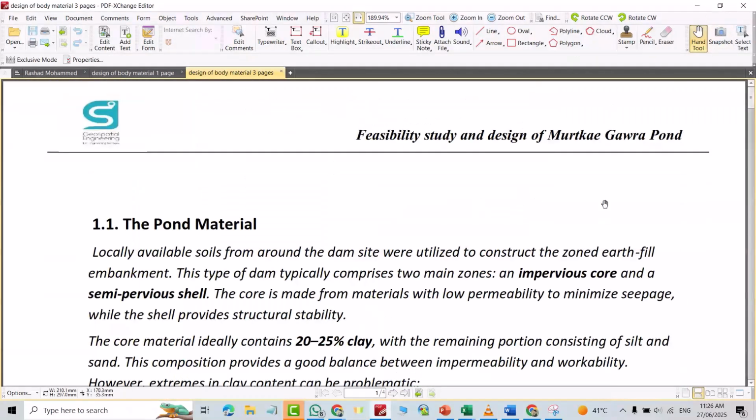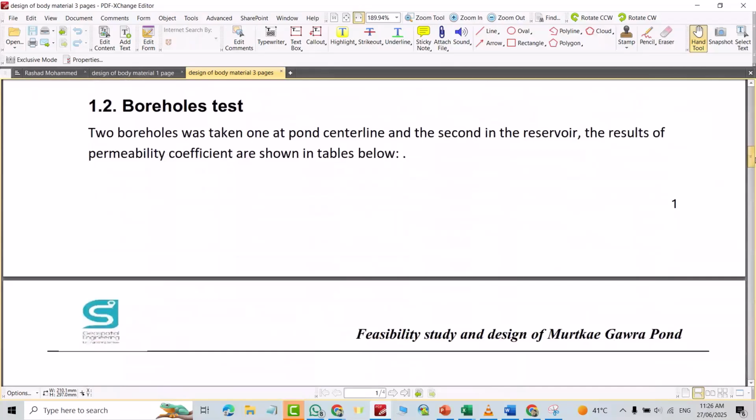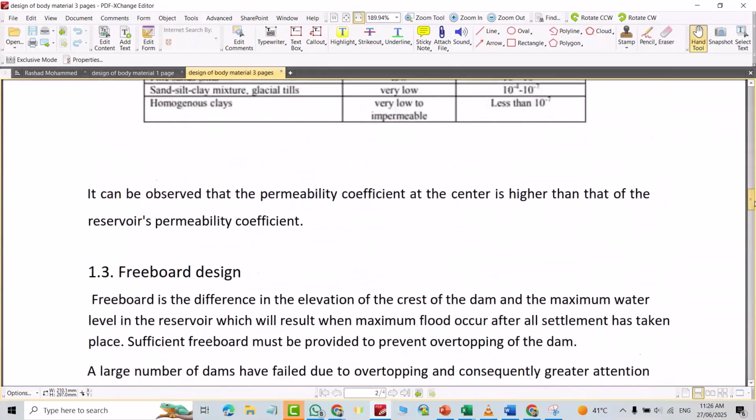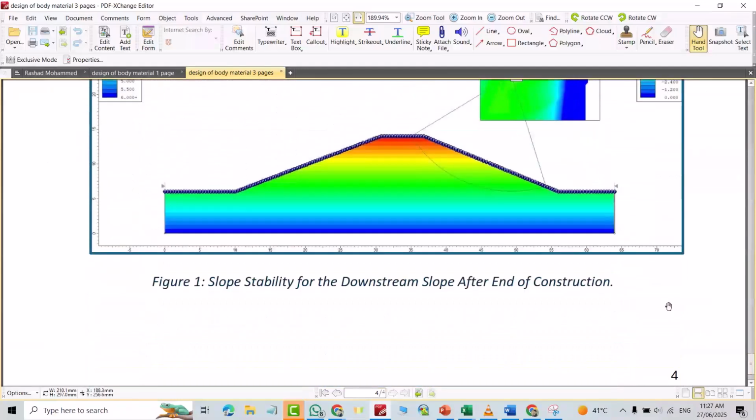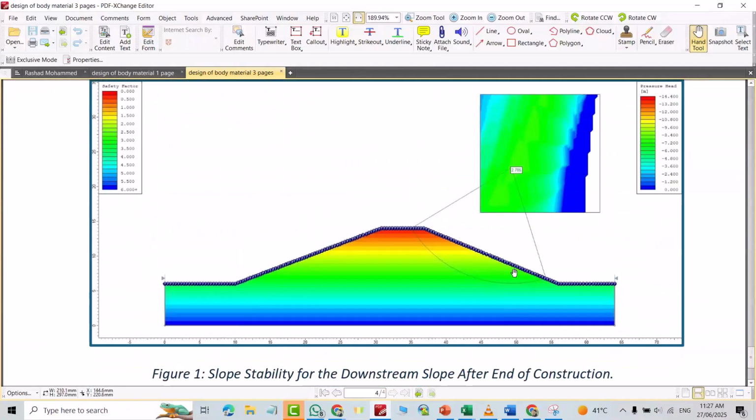Good. You see directly page 3. Name it as 1, 2, and 3, and 4. That is the way to extract only several pages in a Word document as a PDF.